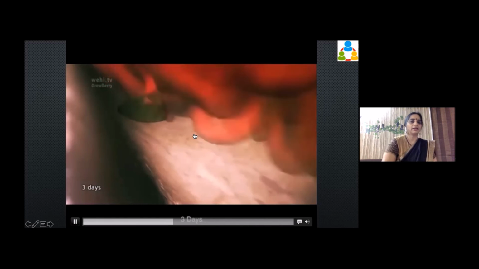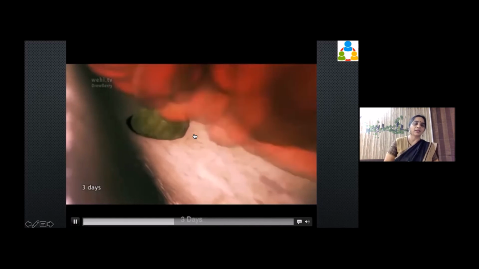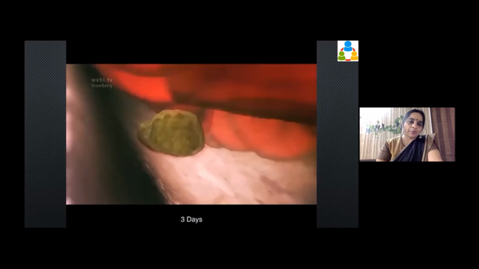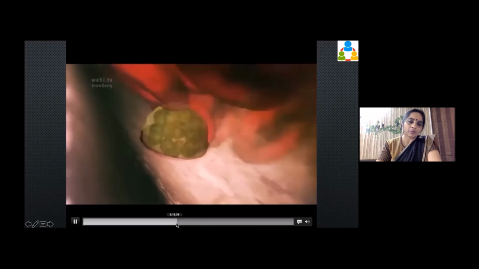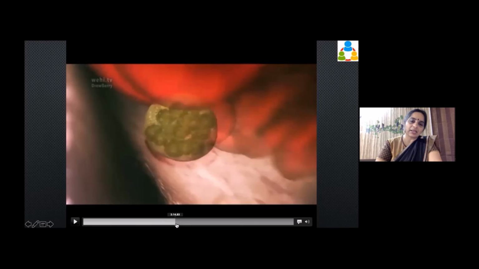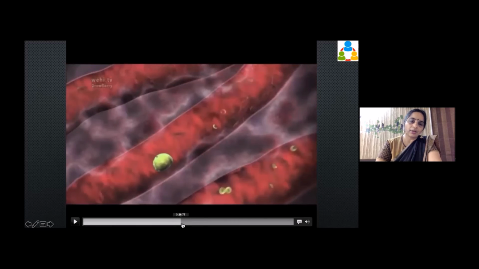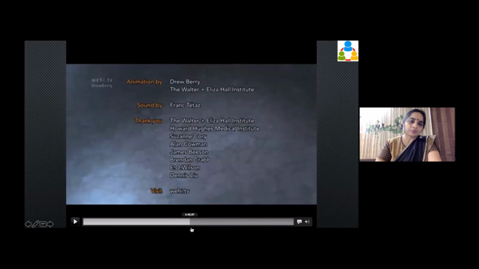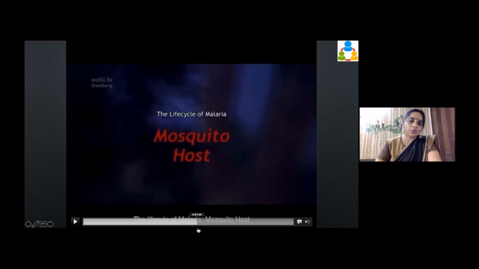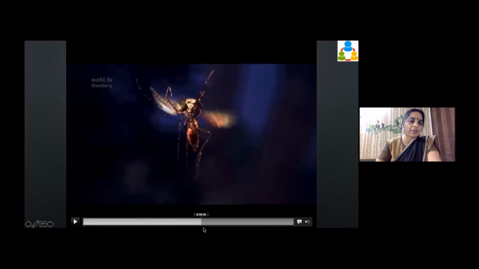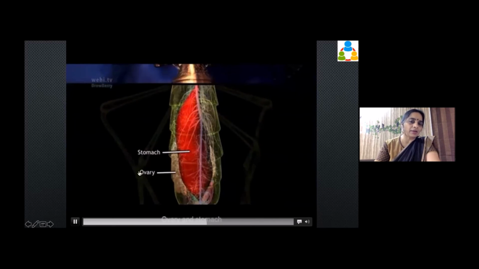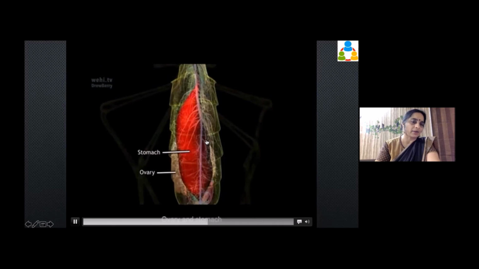Similarly, there is something that is happening in the mosquito's body also. So this is basically how it is spread. So in the mosquito, what happens? The parasite has reached its stomach, right?